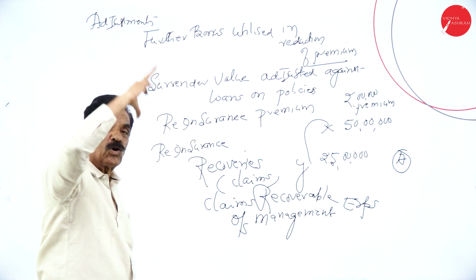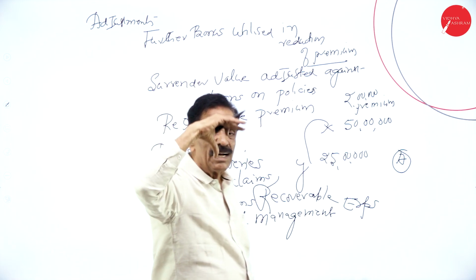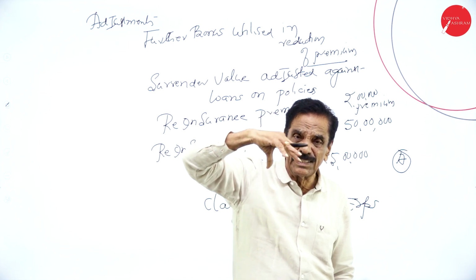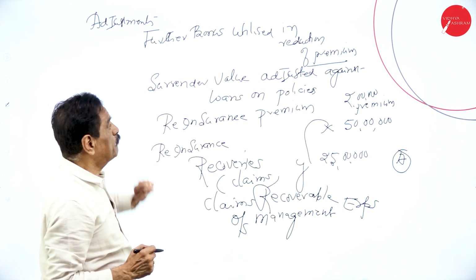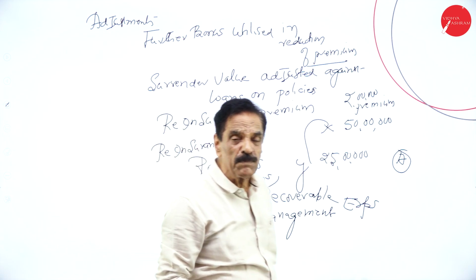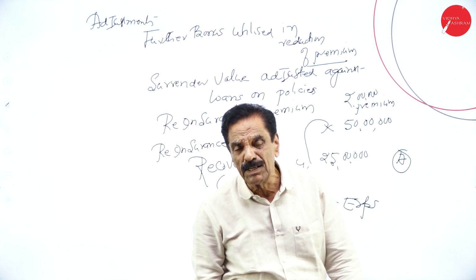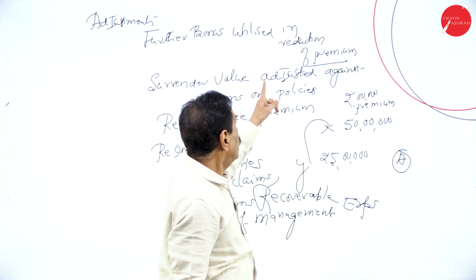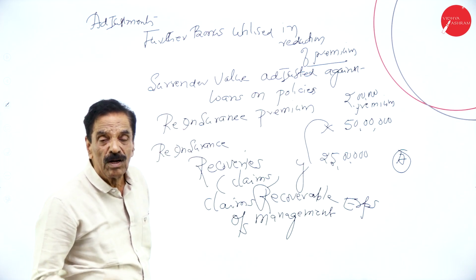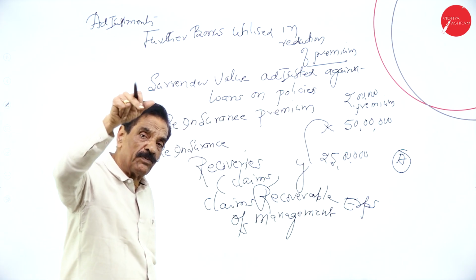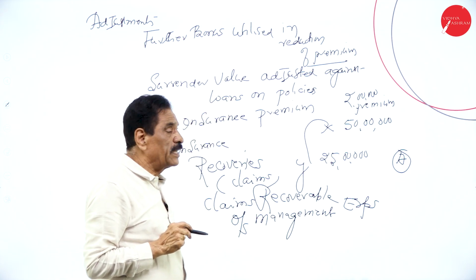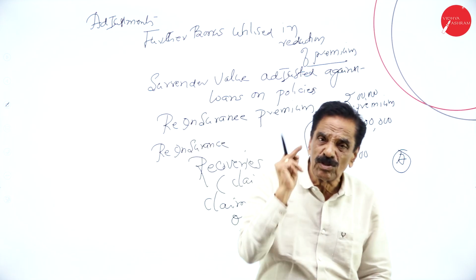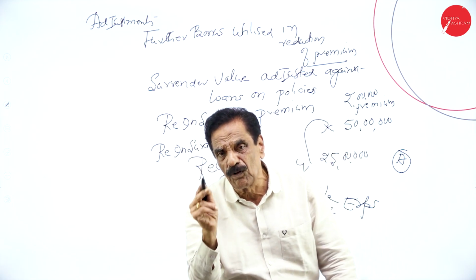I'm explaining the common amounts which come in the adjustment. Only in an adjustment will they come. So first, this is important: further bonus utilized in reduction of premium. Add to premium, schedule number 1. Then bonus will go to schedule number 4. Add to bonus in the benefits, schedule 4. Then premium, schedule number 1. Surrender value adjusted against loans on policies. So surrender will come in schedule number 4.